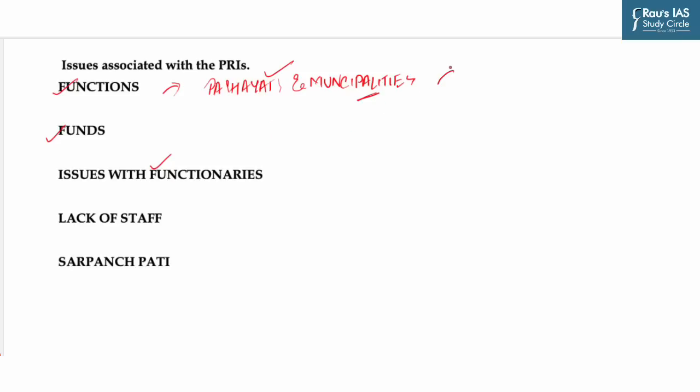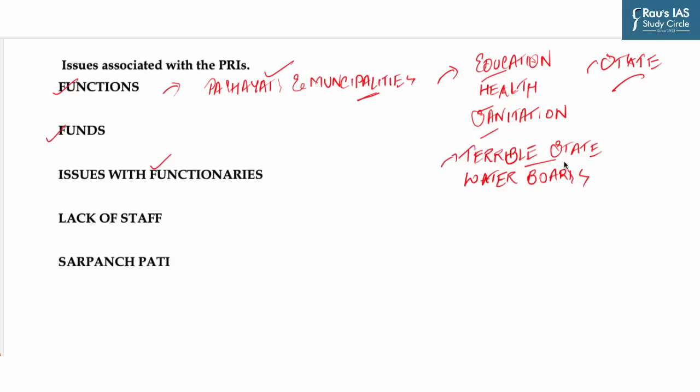Let's understand this with the help of an example. The transfer of various governance functions like provision of education, health, sanitation, water was not mandated. Instead, the amendment listed the functions that could be transferred and left it to the state legislature to actually devolve functions. The most common example is state water boards performing tasks that should have been left to the elected representatives of local governments, who best understand local water problems and can be disciplined through the democratic process.